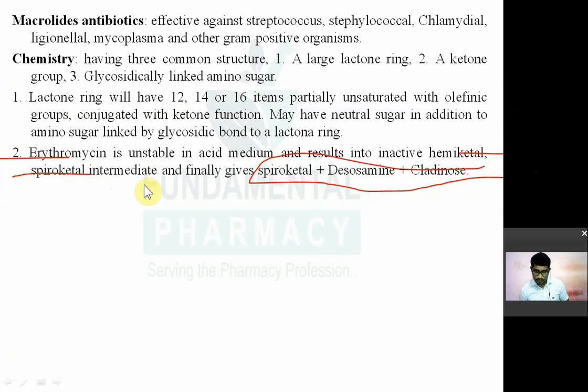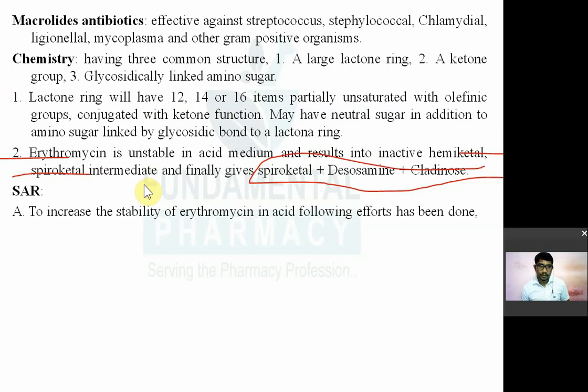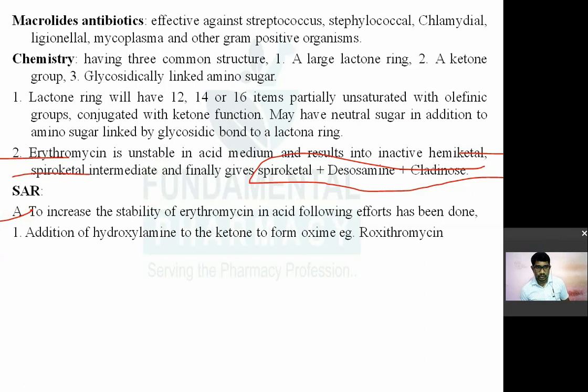Now structural activity relationship of macrolide. So to increase the stability of erythromycin, आपको मालूम है erythromycin एसिड अनस्टेबल है, एसिड में स्टेबिलिटी नहीं है. To increase the acid stability of erythromycin, so following approaches have been done. तो following efforts have been done, क्या क्या किया है उसकी स्टेबिलिटी बढ़ाने के लिए.